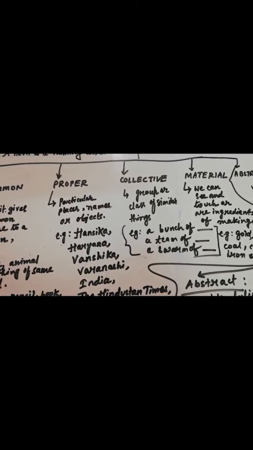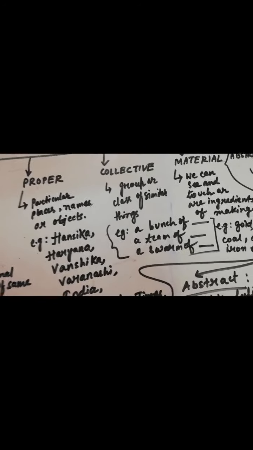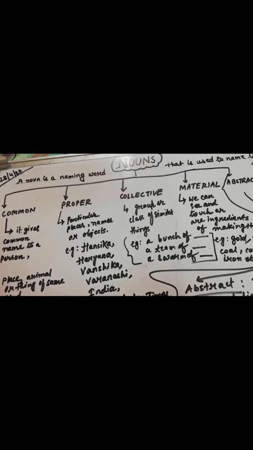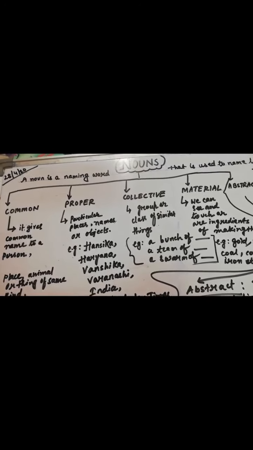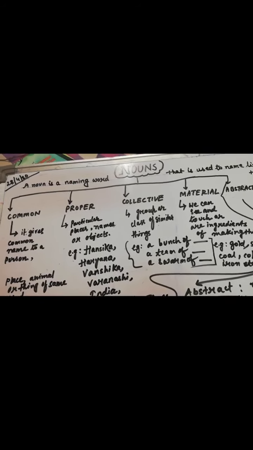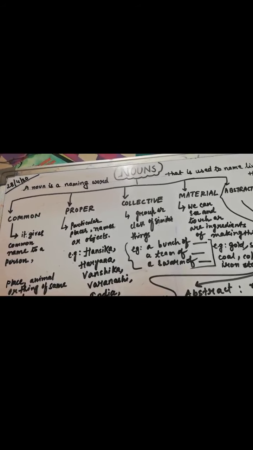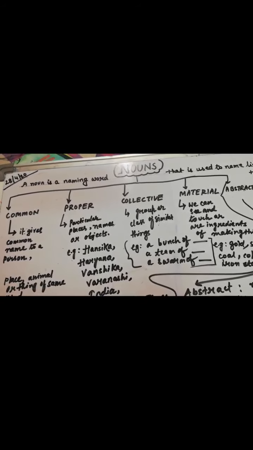I have mentioned all the definitions before starting. Collective noun: a group or class of similar things. I believe you have already studied these collective nouns in earlier classes, right? So a noun that names a collection of persons, animals, or things considered one whole is a collective noun, right?